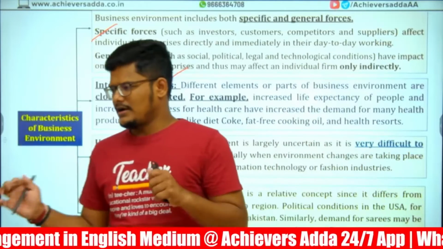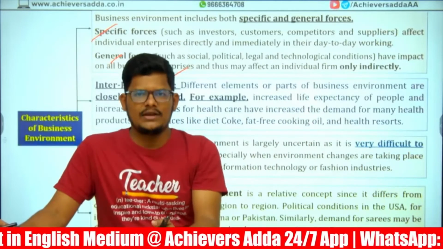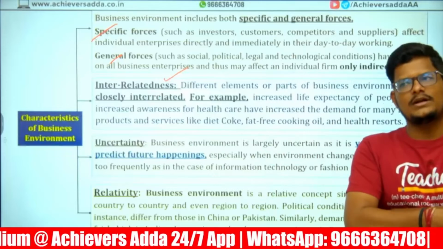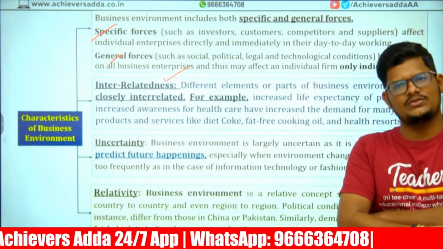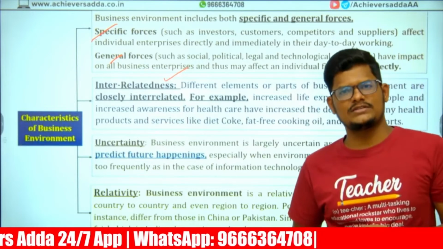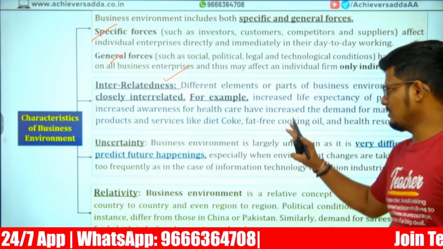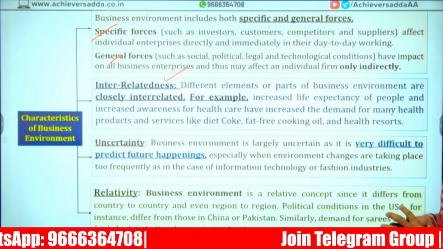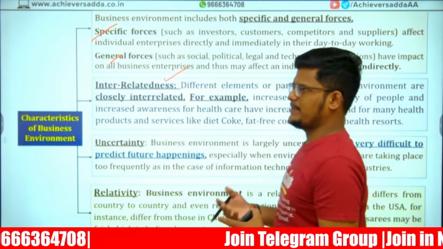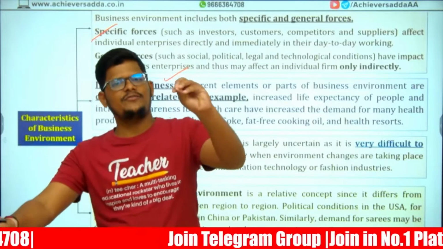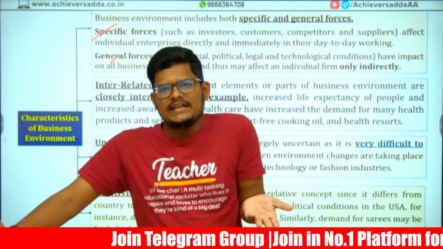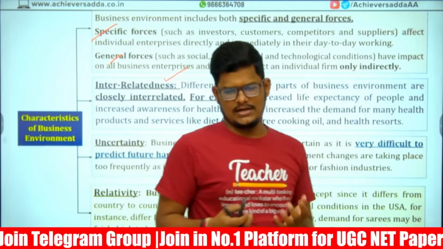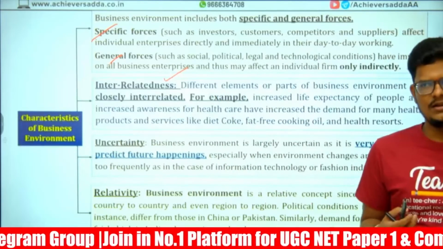All are running and we are depending on the government. Government is depending upon us for the revenue purpose. Consumer is depending upon all the companies for their usage of the products and services. So that is one. Here there is one example. Increase in the life expectancy of the people increases the demand for healthcare products. People are more health conscious and nutritious nowadays.